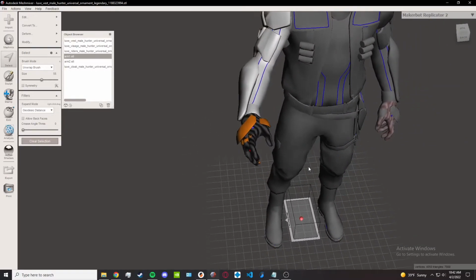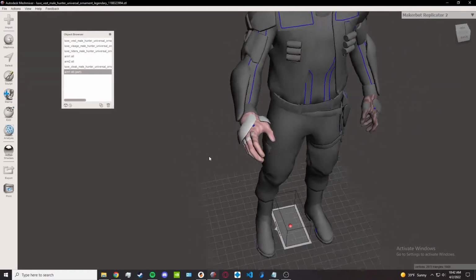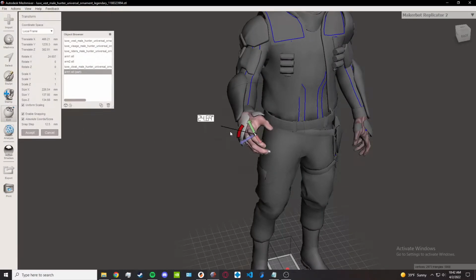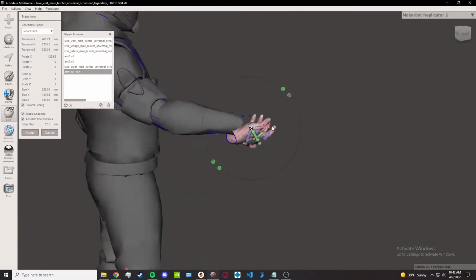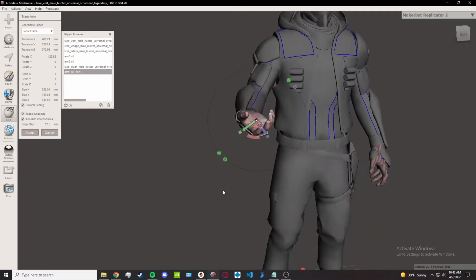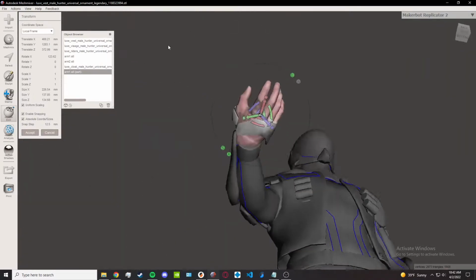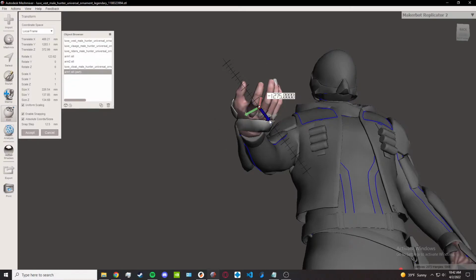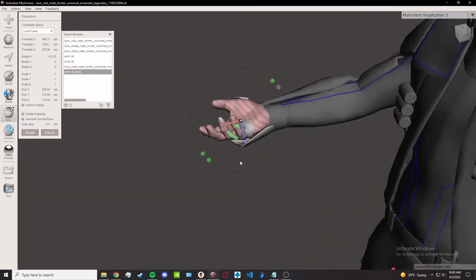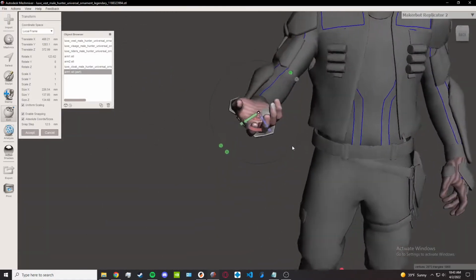Awesome. Then we'll go ahead and hit Y, which will turn it into its own part. Go to transform, and we'll rotate it. We'll have to bring it back up a bit into the model. Make sure it doesn't have too much collision. Stuff can be a little bit tricky. Alright, that looks pretty decent.